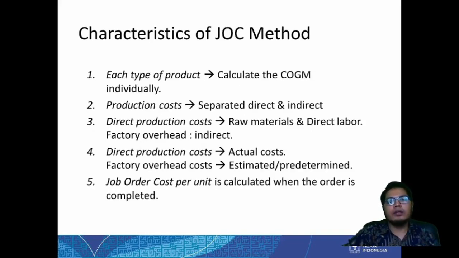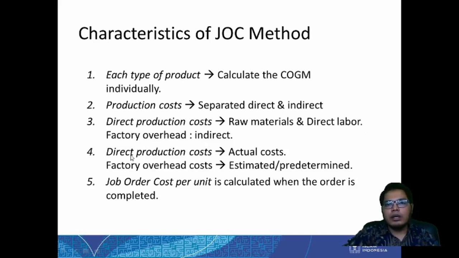And the characteristics of the job order costing method are that for each type of product we calculate the COGM individually, and in the production cost we separate the direct and indirect. The direct ones will be raw material and direct labor. The indirect one will be the factory overhead.